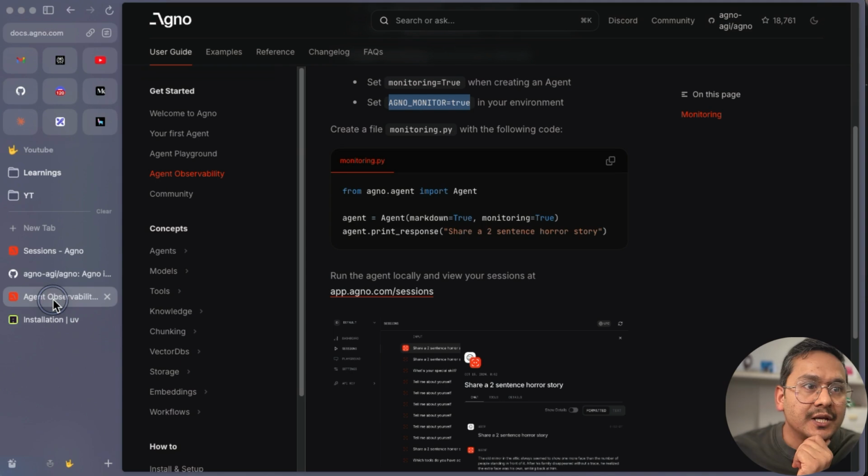I hope you learn something new about AGNO and how we build the agents. The main thing is what is an agent, and what is the basic agent, how we can add tools on top of it, add the knowledge base on top of it, and how we can create multiple agents and have that in one agent. Having a good UI also helps to see all the different agents and so on. So yeah, that's all for this video.